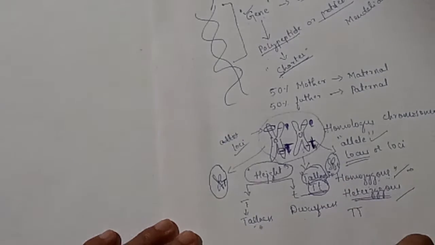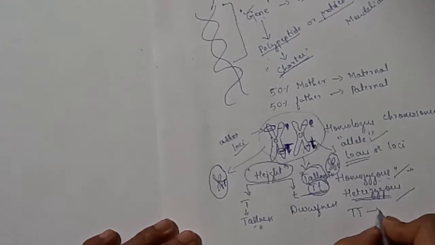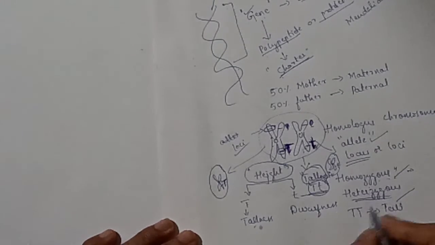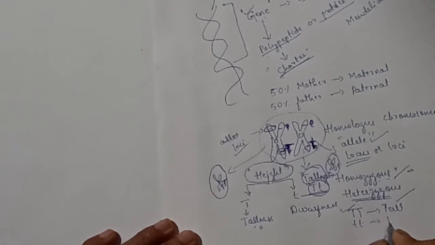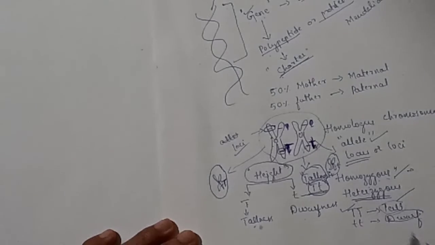Suppose capital T capital T is the genotype, then its phenotype is tall. It is a homozygous tall. Suppose small t small t, then the phenotype is dwarf. Phenotype means the physical appearance, the external appearance that is visible to us.